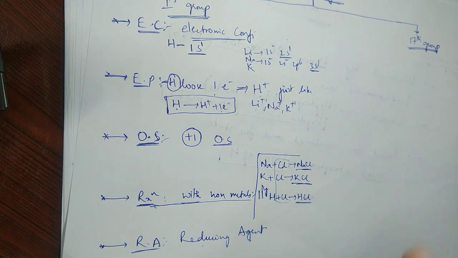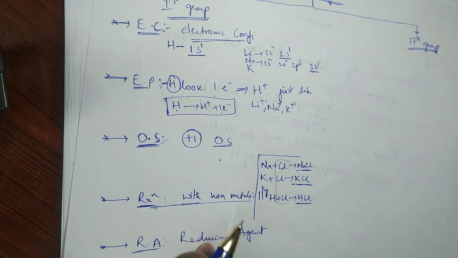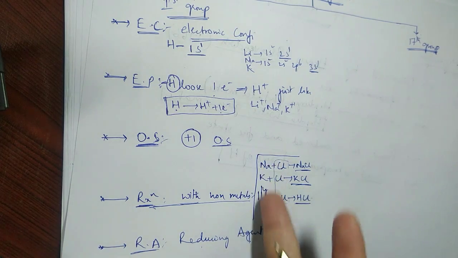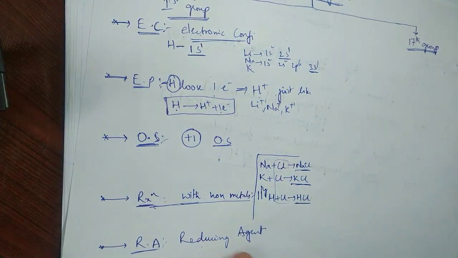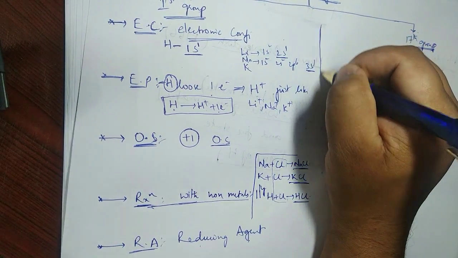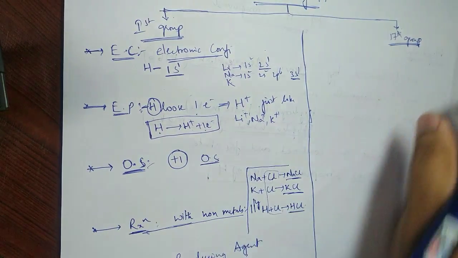Those who have attended the doubt session, I think before my writing you might have given the answer already. Why are we calling it a reducing agent? Because itself is undergoing oxidation and helps in reduction, so reducing agent. Just like sodium, potassium and other metals of first group, hydrogen also behaves the same. So these are the reasons that support why hydrogen has to be a first group element.